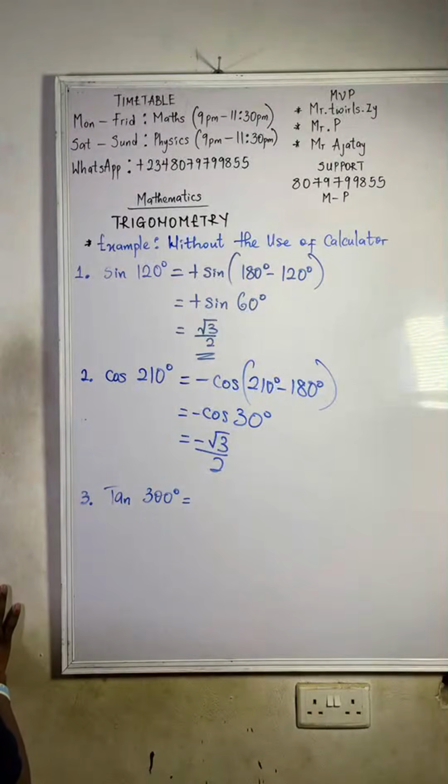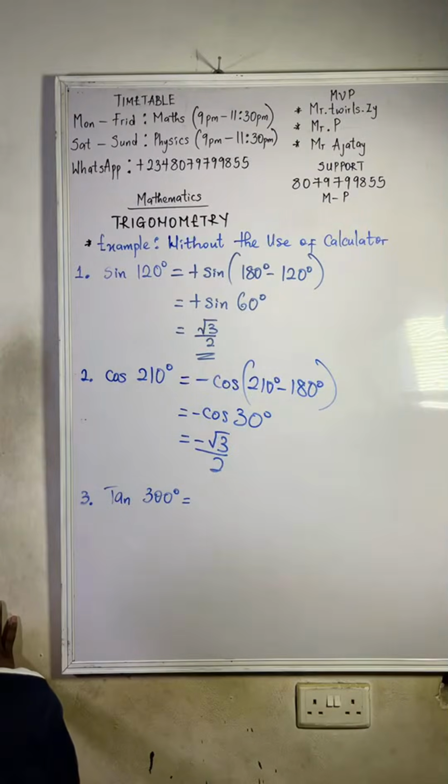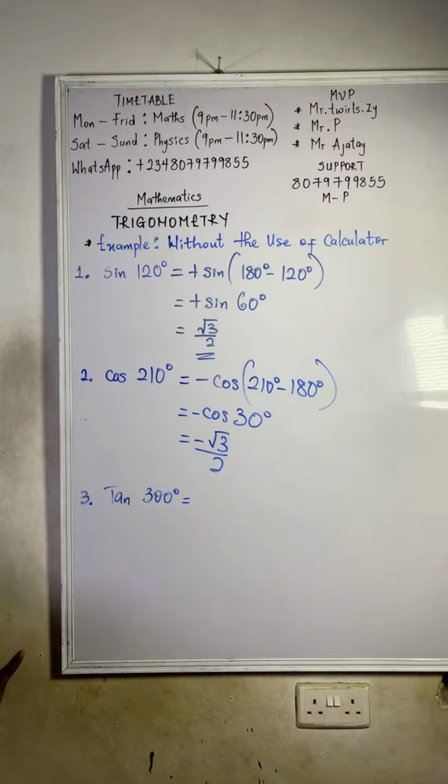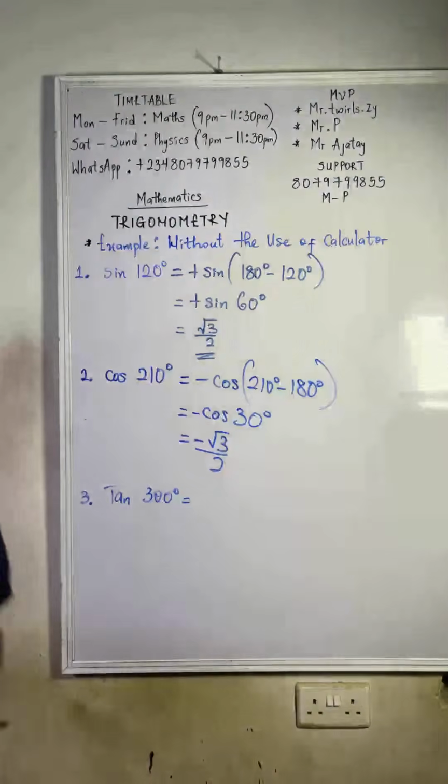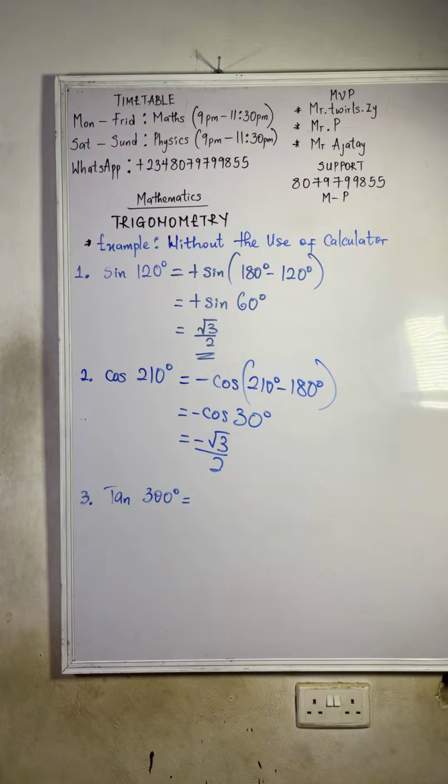Now let's try for tan. For number 2, what happened? And you are giving cos. Tan is the one that is positive. So that's why he's having minus. The cos is having minus because tan is the only one that is positive. Sine and cos are negative. That's why he's having minus. And tan is positive. Is it tan you are giving or cos? We are giving cos.